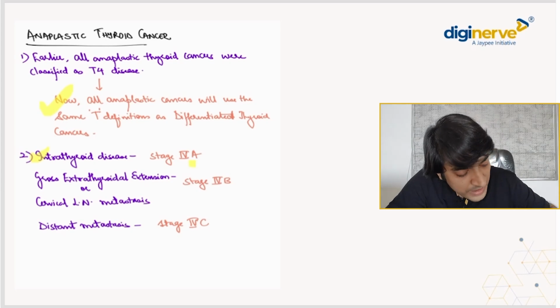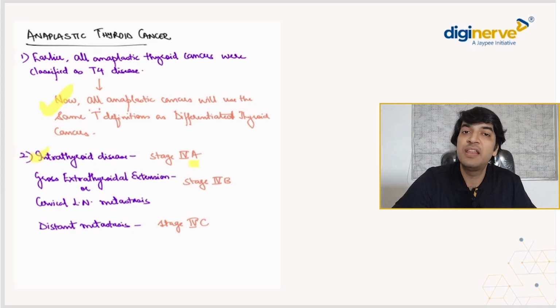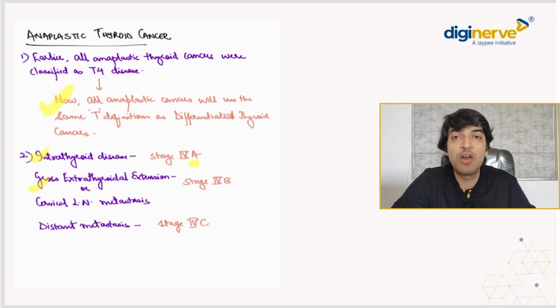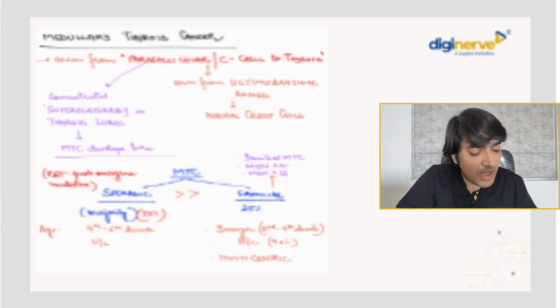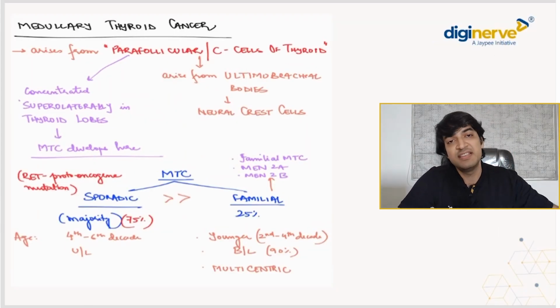Second thing, when there is an intrathyroidal disease, we call it stage 4A. When there is gross extrathyroidal extension or cervical lymph node mets, we call it stage 4B, or distant mets we call stage 4C in anaplastic, that we have already discussed. Okay, so this is about the AJCC staging and the changes that have happened.